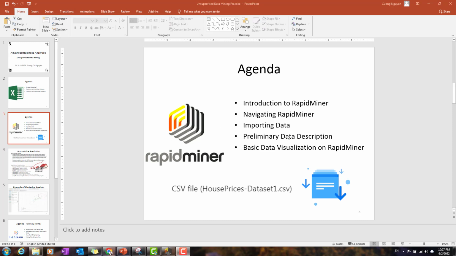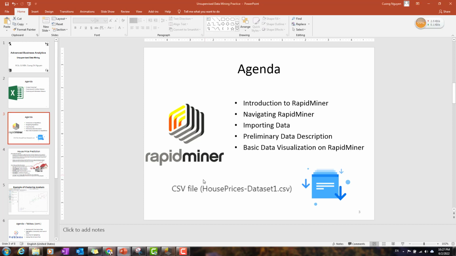We also see how RapidMiner is very quick in creating some preliminary data description. And finally, we see some basic data visualization in RapidMiner. So that is going to be our main part.